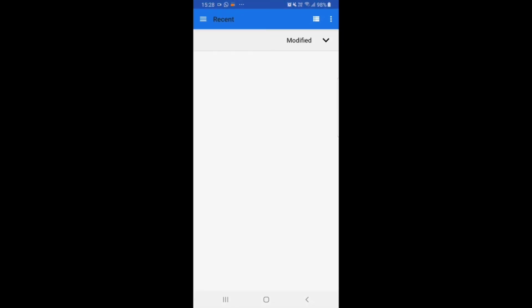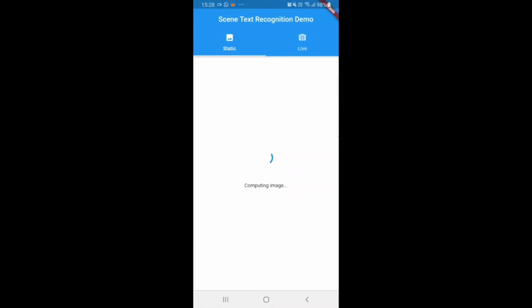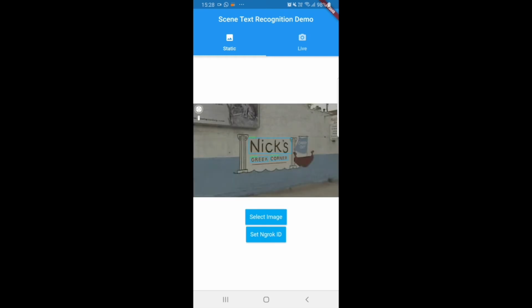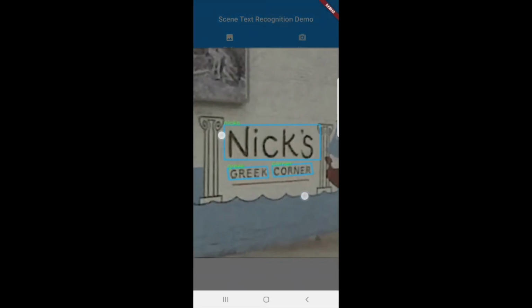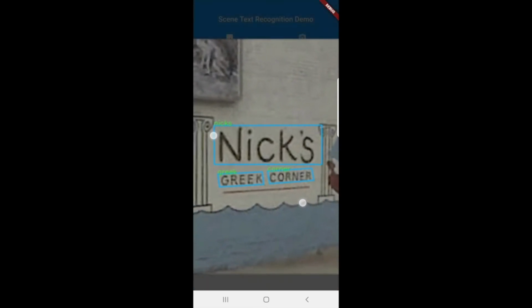From here, we can just select an image, wait for it to compute on the server side, and our server will reply with the image here. And users can also zoom into the image to view the image in greater detail.